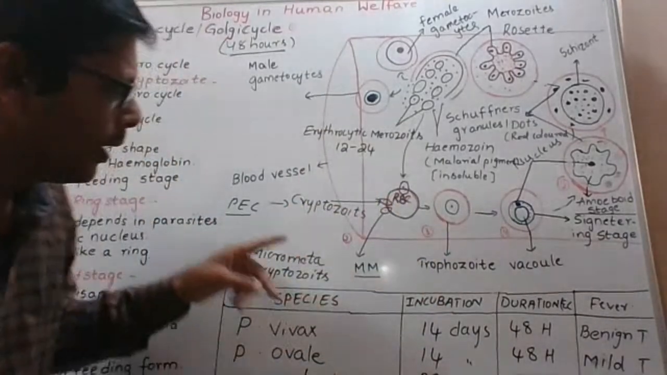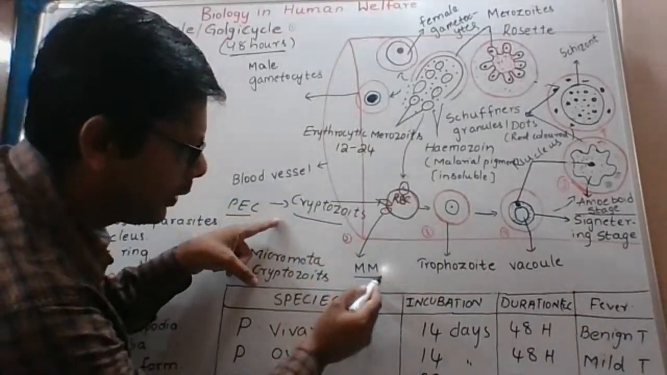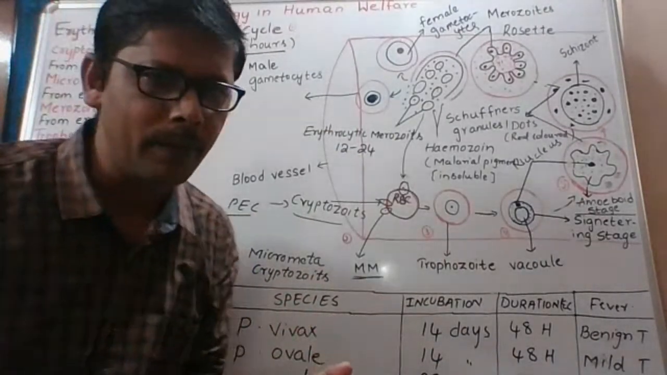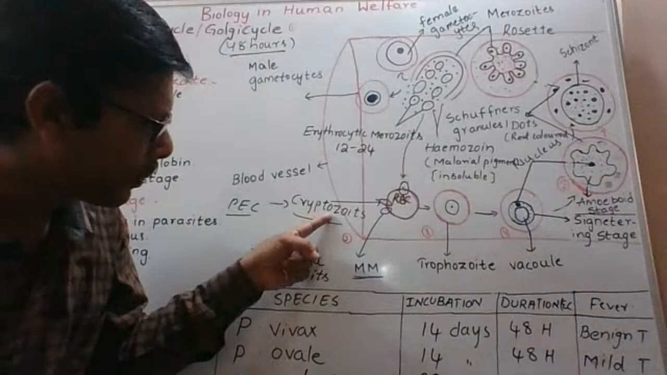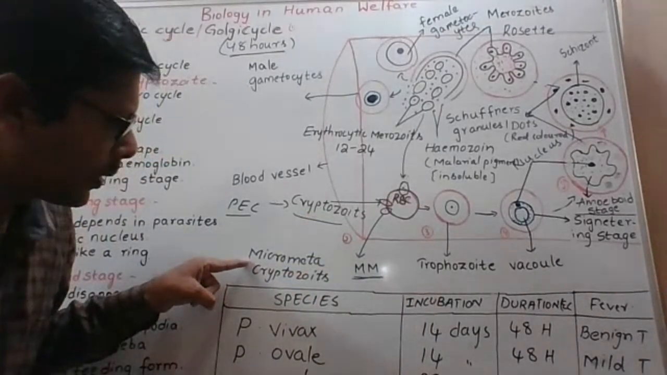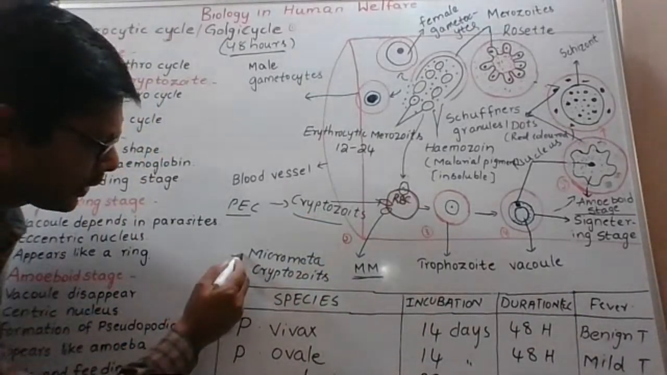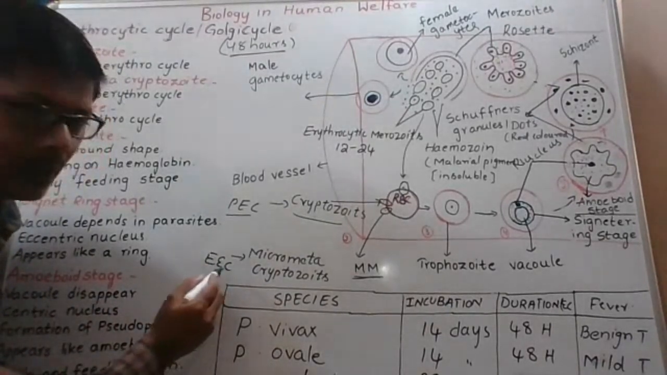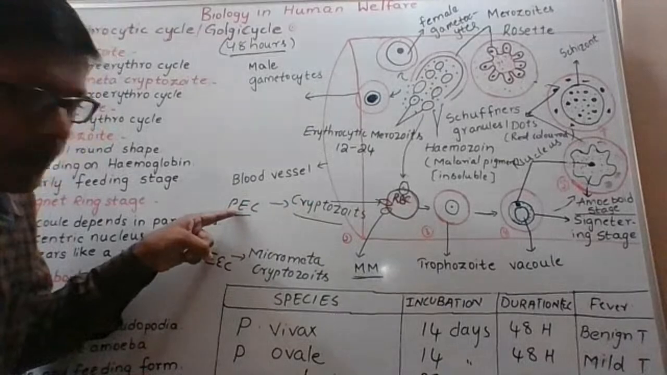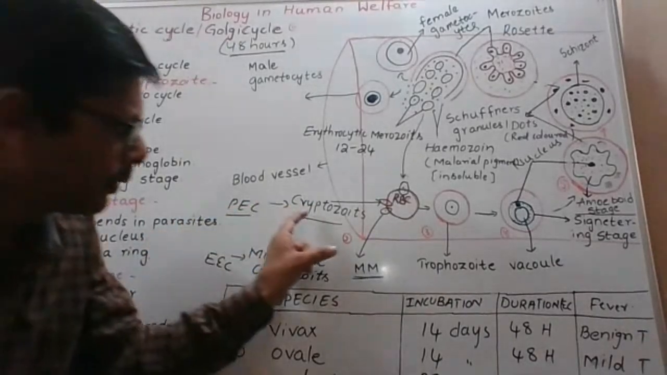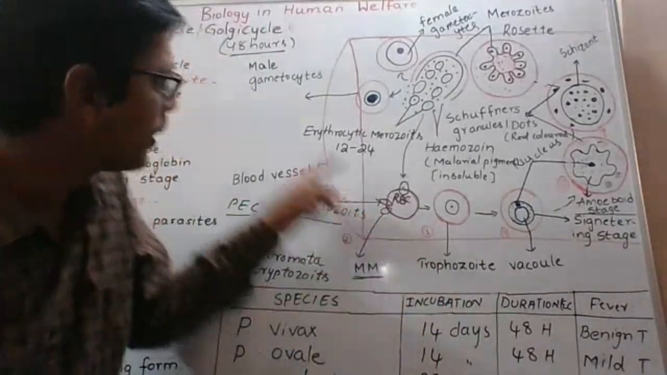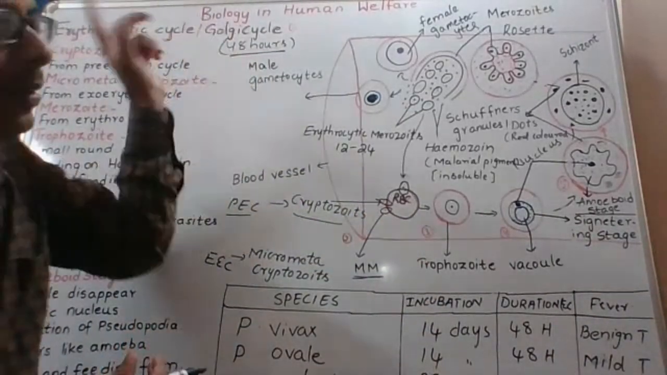Mainly these two. Another one is also there, hypnozoites, I will tell you later. Cryptozoites, micrometacryptozoites are formed in the exoerythrocytic cycle, and these are formed in the pre-erythrocytic cycle. These two are starting the erythrocytic cycle or Golgi cycle.